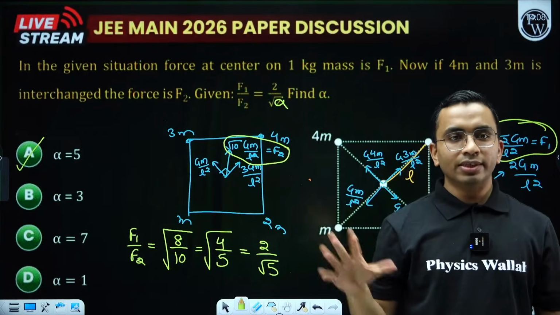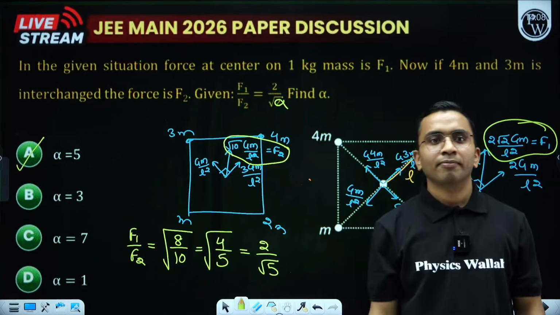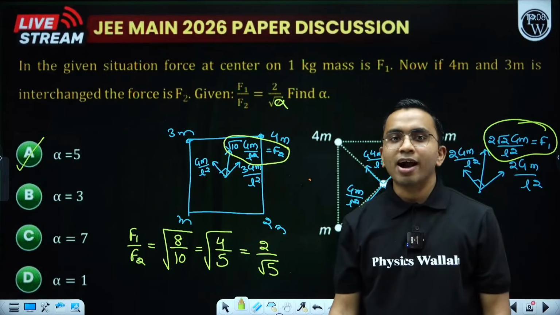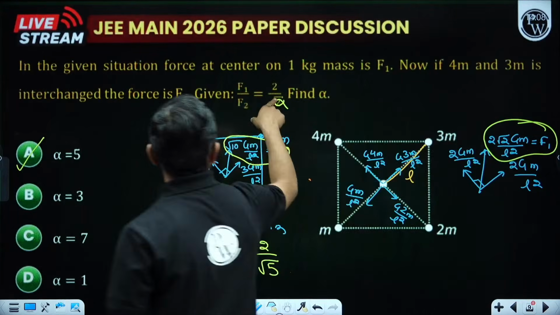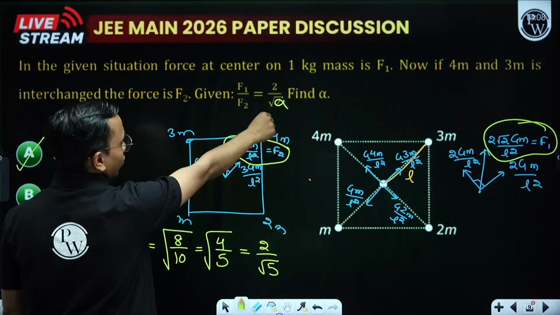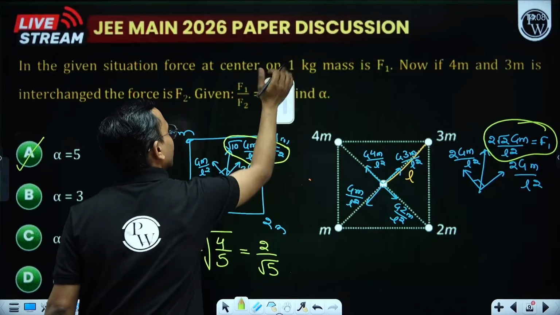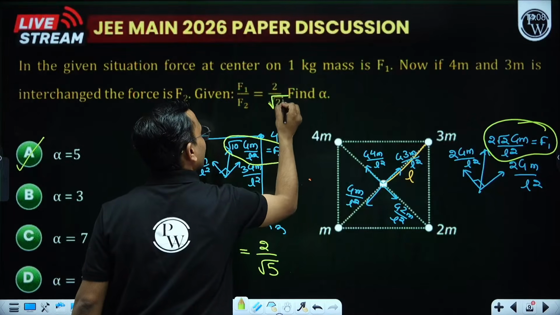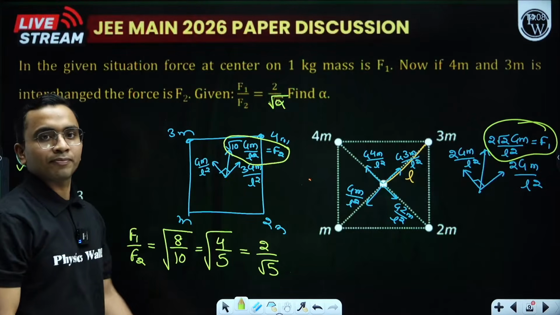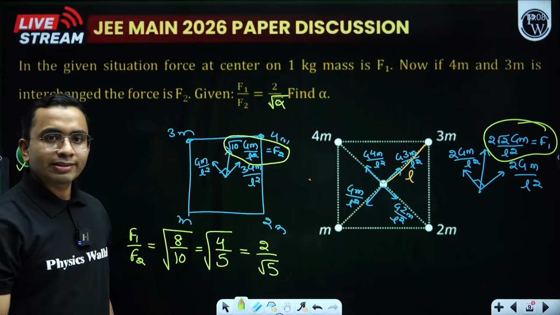Sir, what is alpha? This is what we are finding here. So here it was missed. It was 2 by root of alpha, and we need to find the value of alpha. Let me make it more clear. 2 by root of alpha. Is this clear?